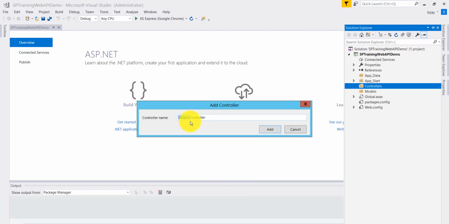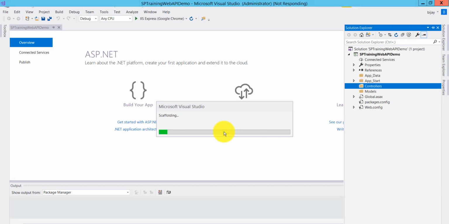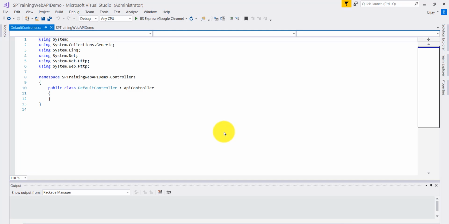By default, the name is Default, and DefaultController. So this is the name. Let it be and then click on Add. Now it will add a controller into our project. In that controller, we will write a simple method which will return some message.